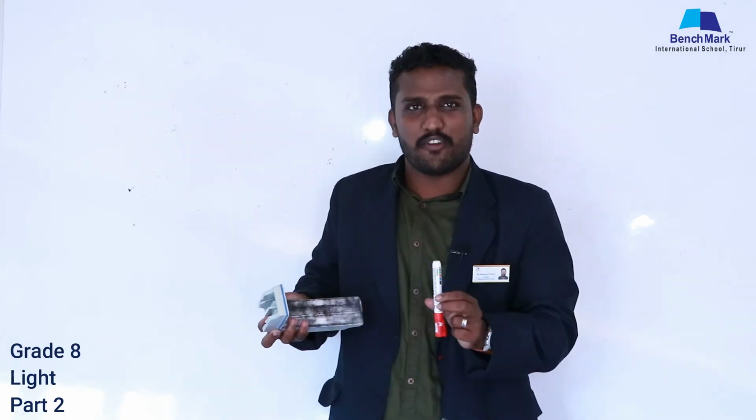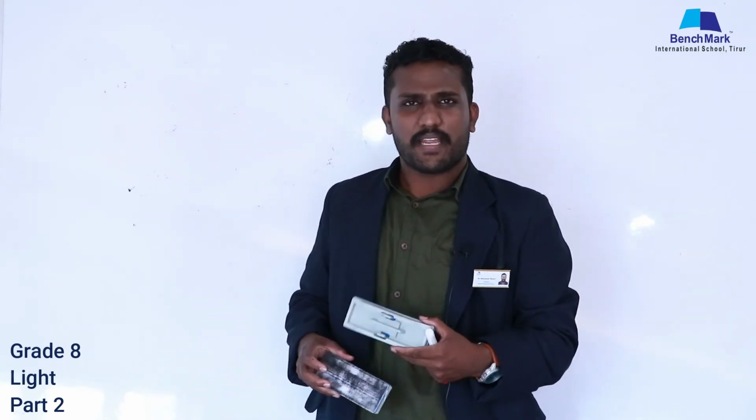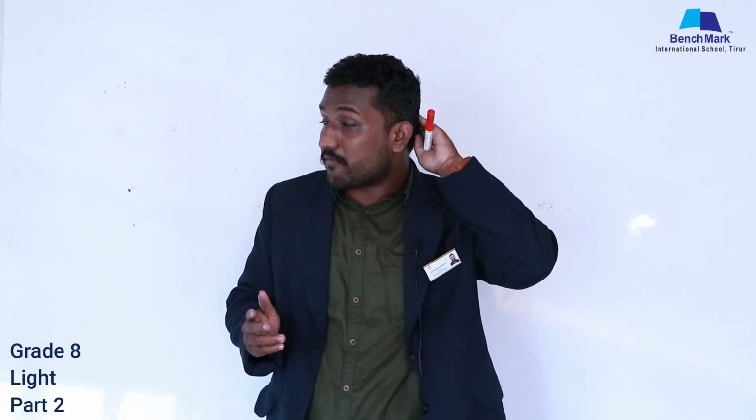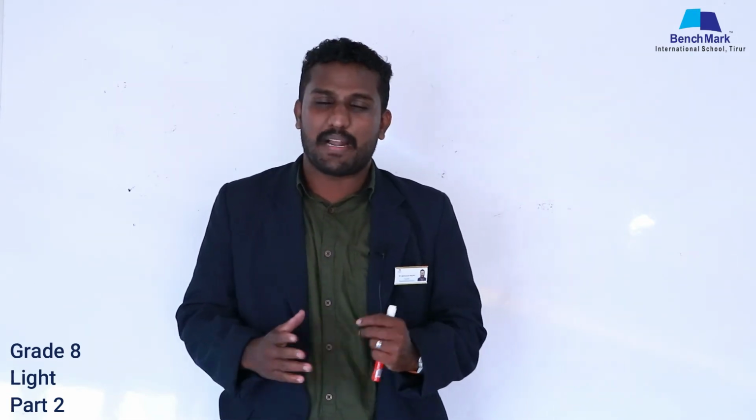You may notice this when you are standing at the center of the lift, you can see many of your face. The easiest example, when you go to a salon for a haircut, you may see when you sit, 2 mirrors will be there, front and back. At that time you can notice many images, your head, the back of your head, you can see more heads. So you may get confused why it is like so. There it is not one image, therefore many images. That is what we call multiple images.